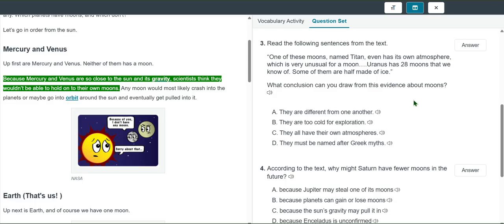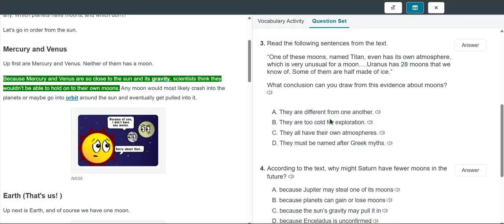So, some of these are funny. Like the Greek myths, not all of them have to be named after Greek mythology. We know that not all of them have atmospheres of their own. So, unusual for a moon, because it has its own atmosphere. If it's unusual for a moon, that means not all have their own atmosphere. Too cold for exploration. It has 28 moons that we know of. Some of them are half made of ice.